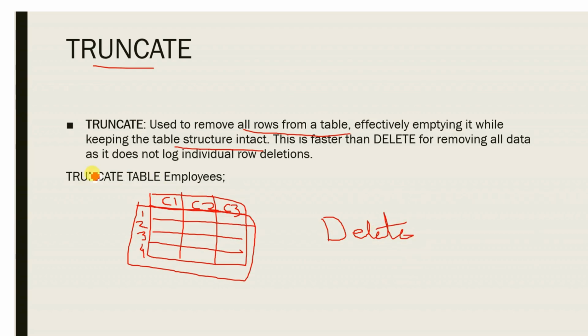So truncate is a DDL command, and it will remove the entire data in the table. It will work like deleting all rows of the data. So this is about truncate.